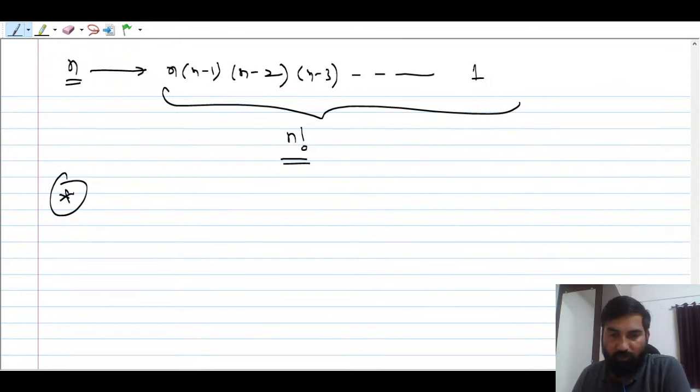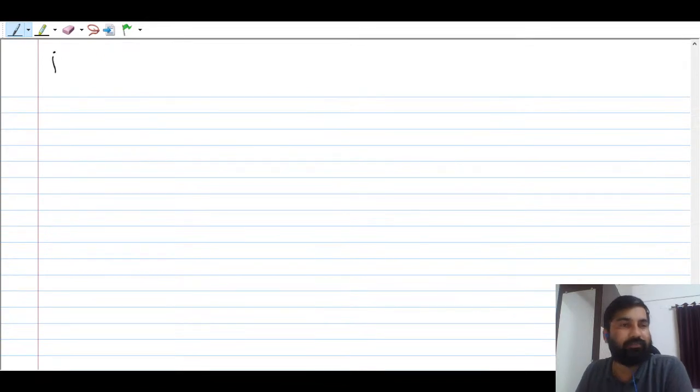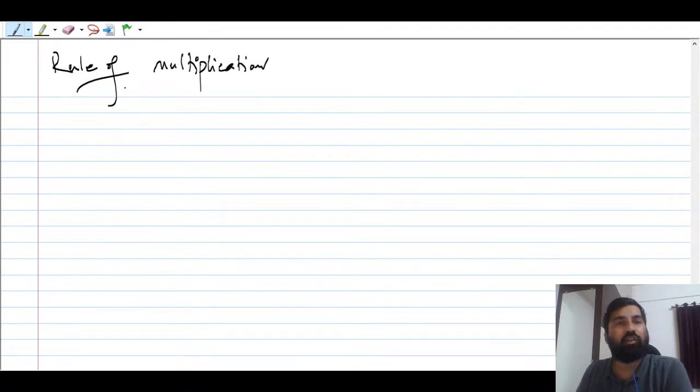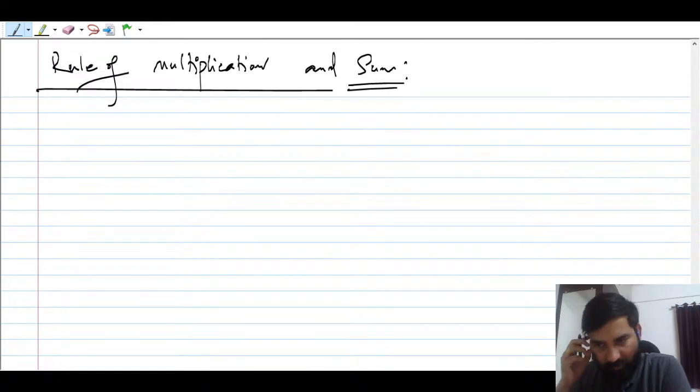So let us talk about the rule of multiplication, and rule of sum. What is the rule of sum and rule of multiplication, right? So I'm going to give you very simple examples, right? Dekho.